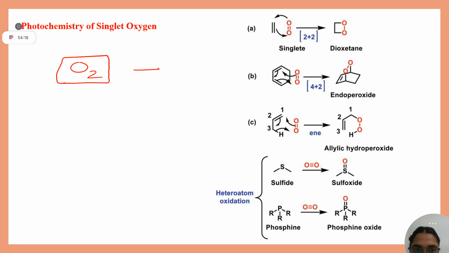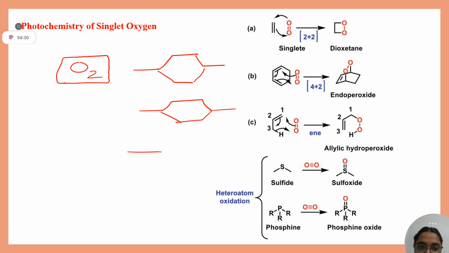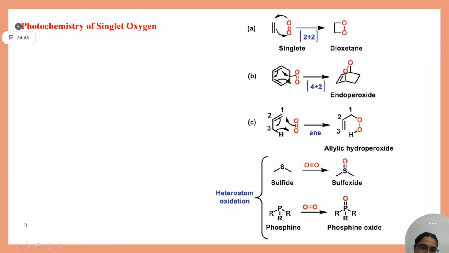You remember this type of 1s, this is your 2s, this is your 2px, 2py and 2pz. As per that molecular orbital theory, is your O2 singlet or triplet? Singlet, ma'am.